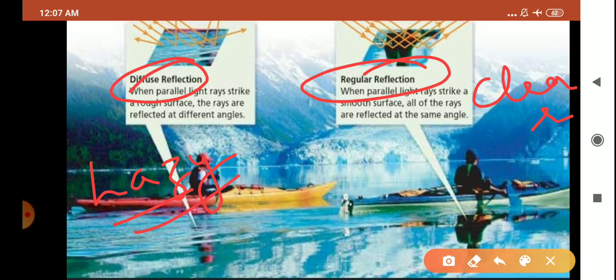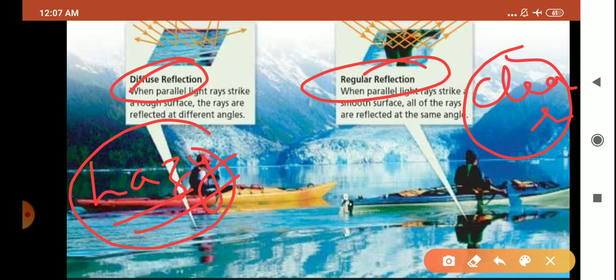Image means what you see in your mirror. Whatever the mirror is showing you, that is your image. So in regular reflection, image formation is very clear, whereas in irregular or diffuse reflection, the image is hazy or blurred.